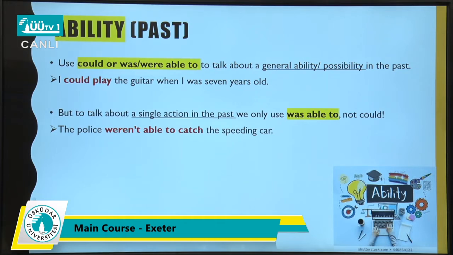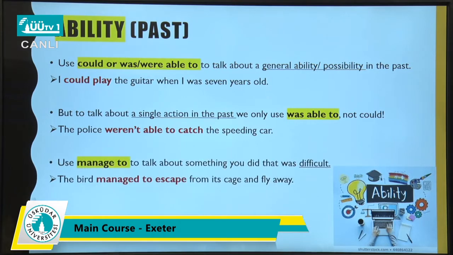But if you want to talk about a single action in the past that you had the ability, you can use was able to. For example, the police weren't able to catch the speeding car. In that case, in that single action, we use was or were able to. And also, another word, managed to, it's a really nice word. When you did something, but kind of difficulties were there. It was not easy to do. So use managed to talk about something you did that was difficult.